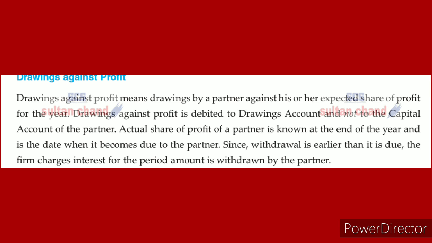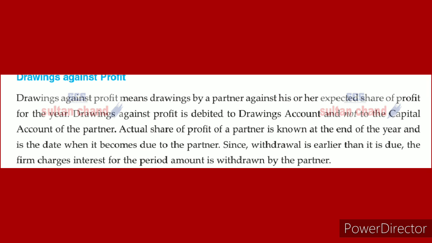That drawing is made before getting profit, before assured profit in the business; the partner wants some money from the business for his personal use. So he is withdrawing that money, and that partner is liable to pay interest on that drawings amount. We don't know the exact profit amount, but he wants some amount from the profit as his share, and he wants to withdraw earlier.